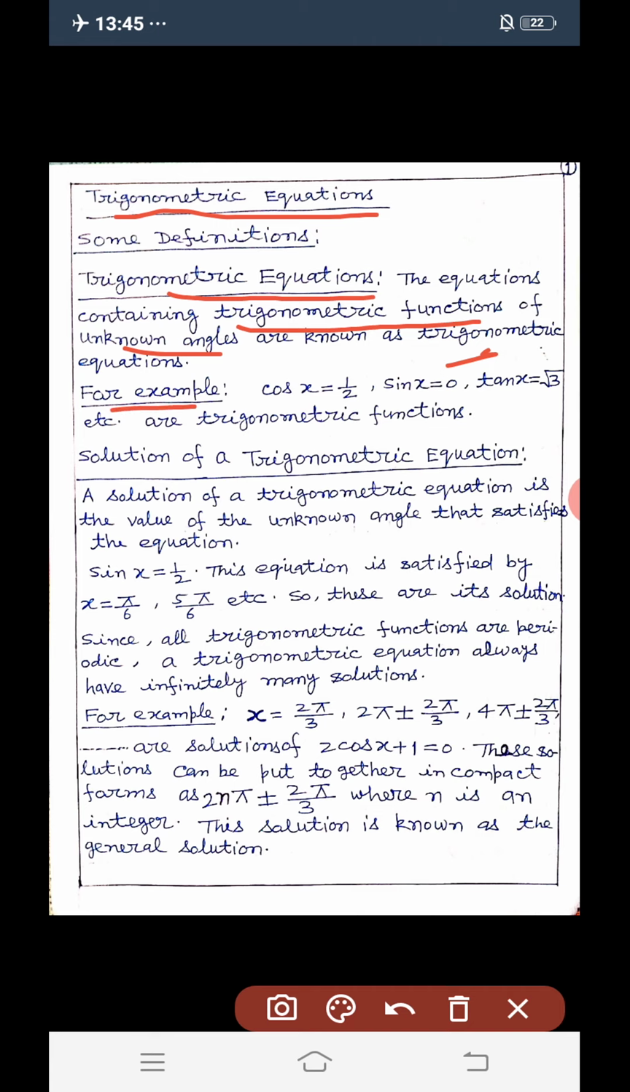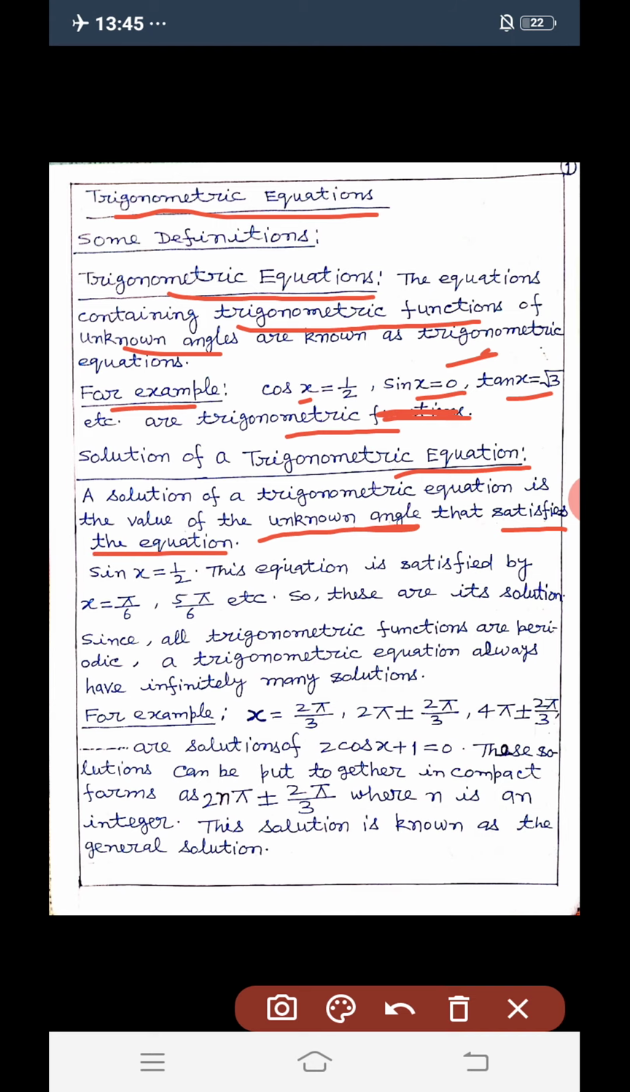For example, cos x is equal to 1 by 2, sin x is equal to 0, tan x is equal to root 3, etc. are trigonometric equations. Here, not functions, equations. Solution of a trigonometric equation. A solution of a trigonometric equation is the value of the unknown angle that satisfies the equation.